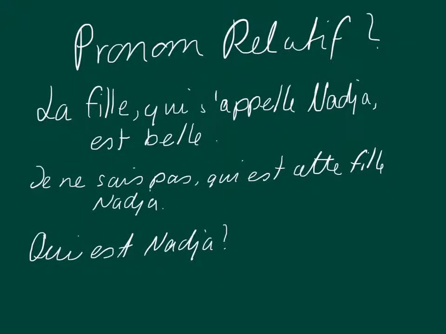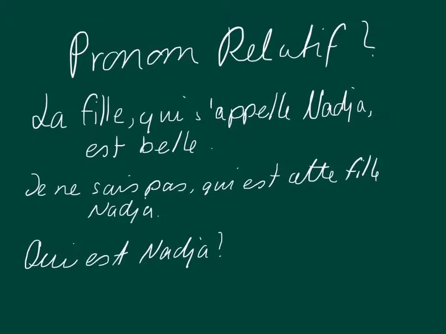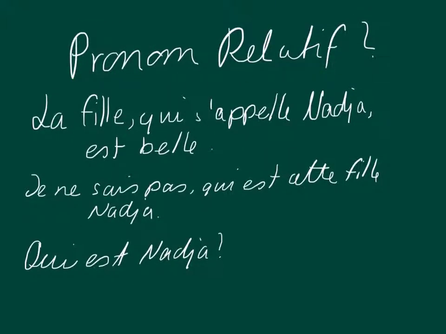So let's do a quick little test. Is the qui that we see a pronom relatif? Yes or no? La fille qui s'appelle Nadia est belle. Qui refers back to a noun. It gives more information about that noun. It satisfies our criterion for pronom relatif. Therefore, we'll do a check. Yes, it is. Je ne sais pas qui est cette fille Nadia. Qui does not have a noun that it refers back to. In fact, it is a question. Qui est cette fille, Nadia? Who is this girl? So our answer here is non.